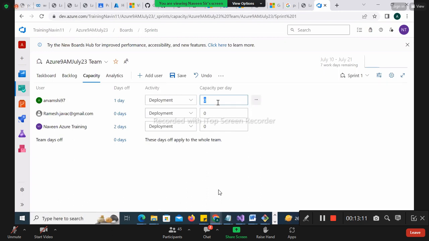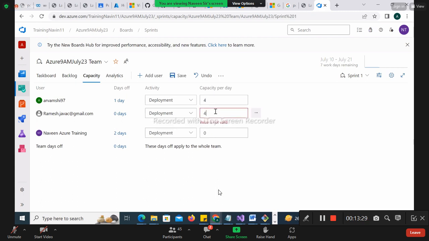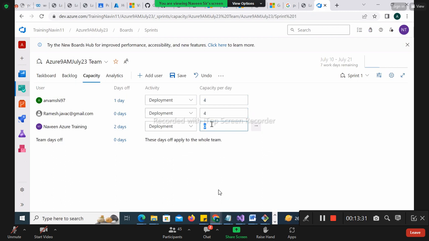So now the capacity per day. Let's assume Vamsi is working per day. It's not like Vamsi will work 4 hours and I'll work 10 hours. That's a bias, right? So what to do? All will be the same. Vamsi also 4 hours, Ramesh also 4 hours. Let's say Naveen 2 hours. Why special consideration? Because I'm a lead. I have to take care of my lead activities also, tracking the report and all. So that's why I'll work only 2 hours. Got the point?